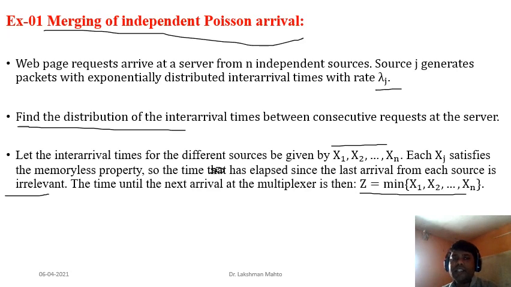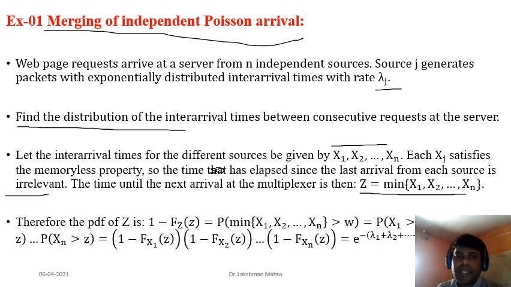So we have to find the distribution of that minimum of Xi. What would the distribution be? In the last class I had already given the formula to find the CDF for the maximum of Xi and the minimum of Xi. So the same formula you can take in this way.